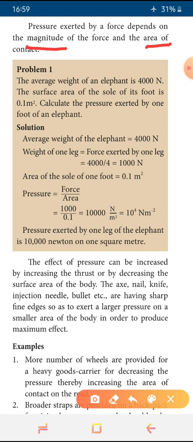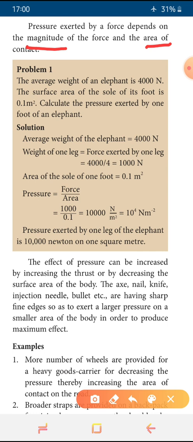So the effect of pressure we can increase with the help of increasing the force. How we can increase the pressure? Increasing the force or decreasing the area. So using these two methods we can increase the effect of pressure. For this we can say the example what we discussed.